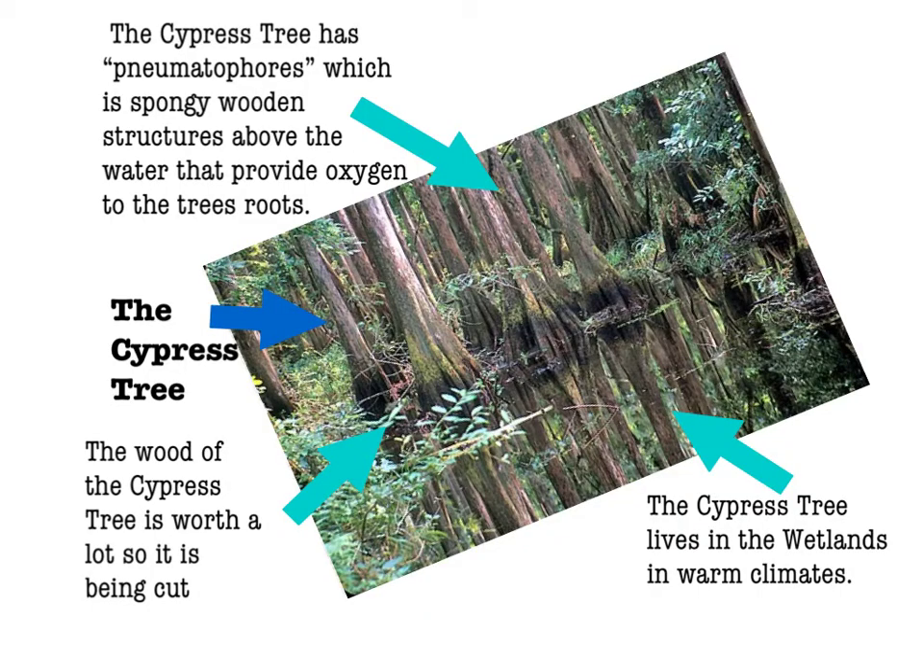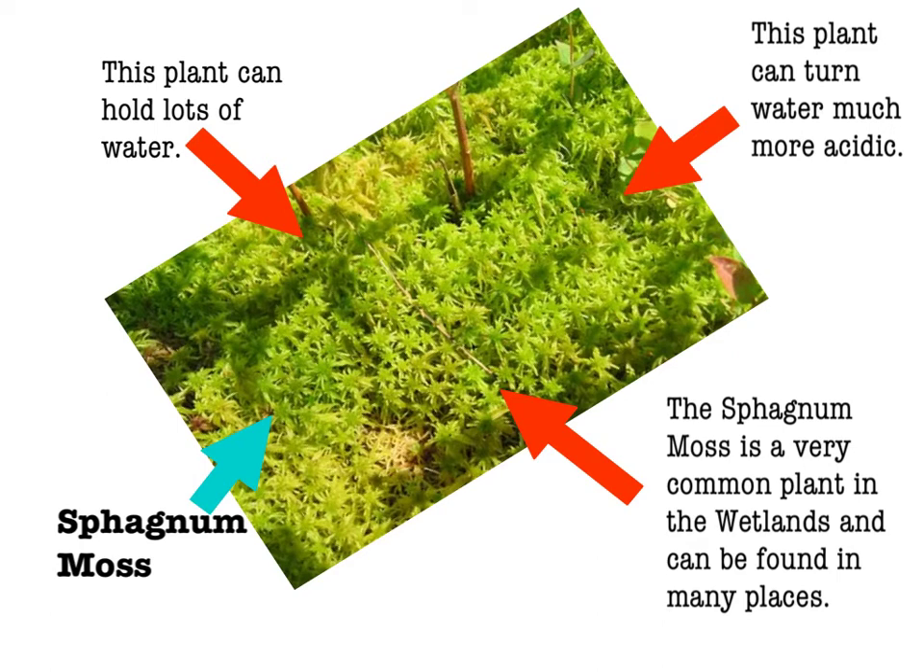Plants in the wetlands. The cypress tree lives around the world in warmer climates. They have pneumatophores, or aerial roots, which are a soggy wooden structure above the water that provides oxygen to the roots.